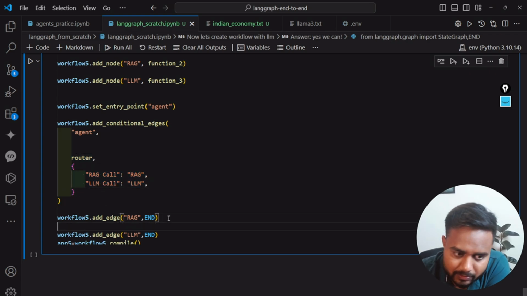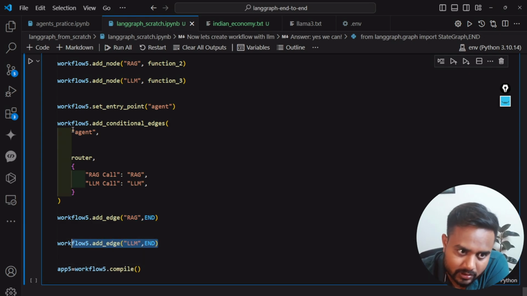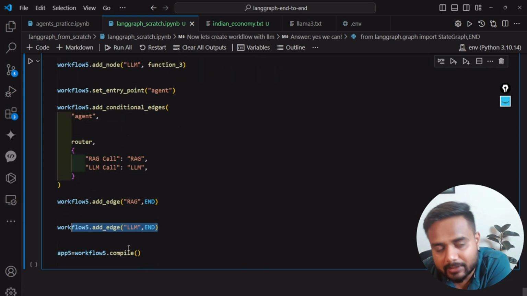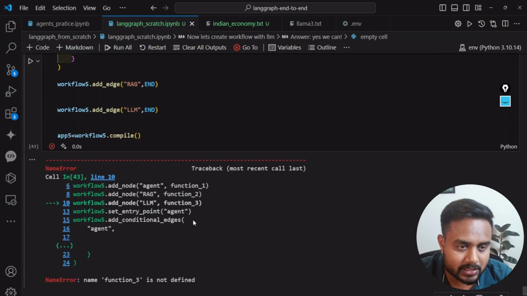Now guys, what I will do, I will be connecting the edge. So RAG with END, or this LLM with END. END means what? Output. And START means what? Start means the input.